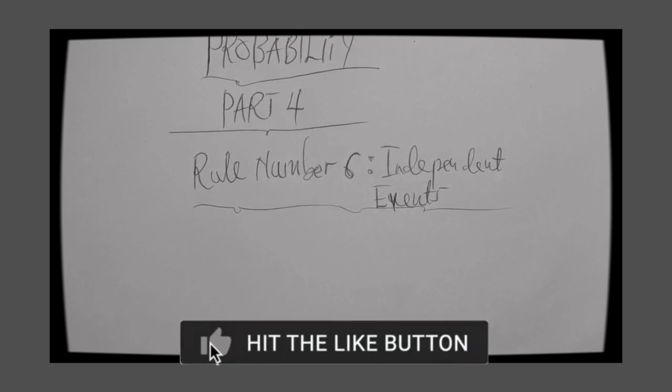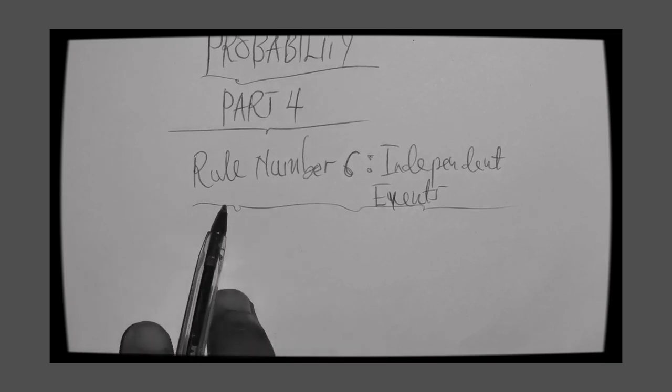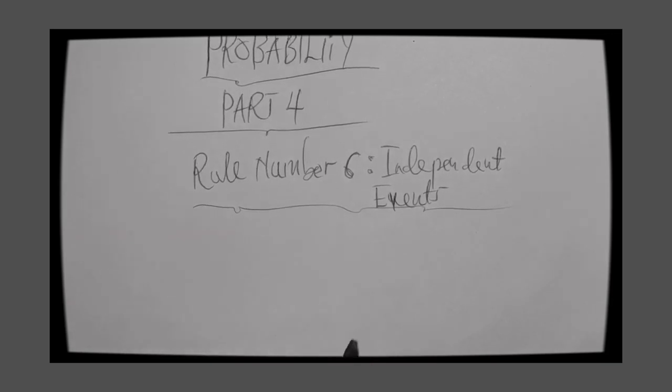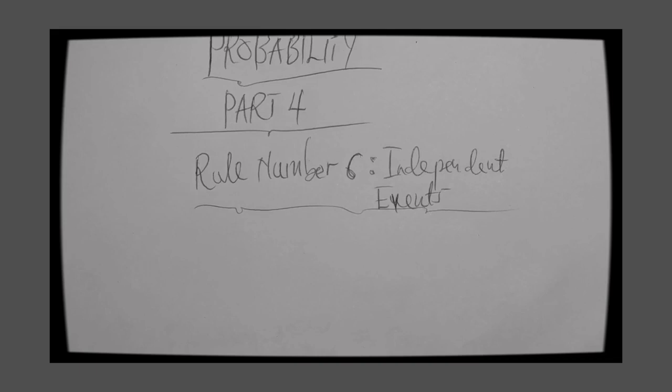So let's continue straight away with part 4 of probability. We are continuing with rule number 6, which is an independent event. We are saying that two events are independent if the occurrence or non-occurrence of either of the two events does not have an influence on the occurrence or non-occurrence of the other.